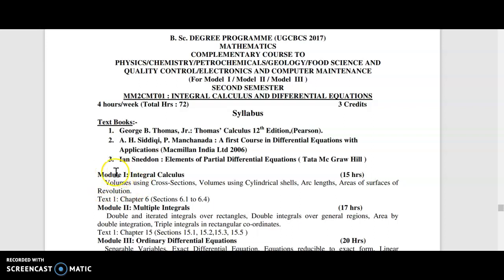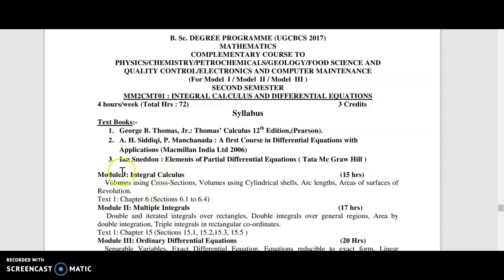Before starting the syllabus content, the first videos will be given to rewind your ideas about integration and their application. For the examination purpose, it will not be relevant, but without knowing integration, you cannot do the volumes or surface areas, etc. All that uses the process of integration.